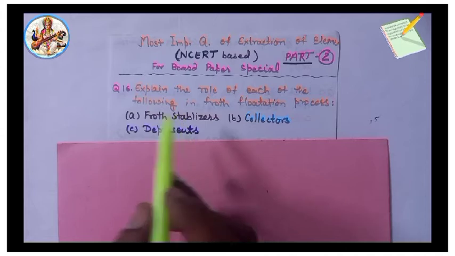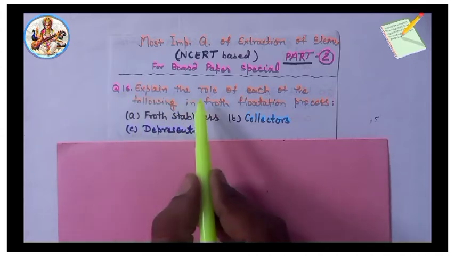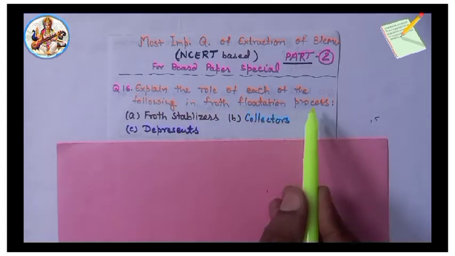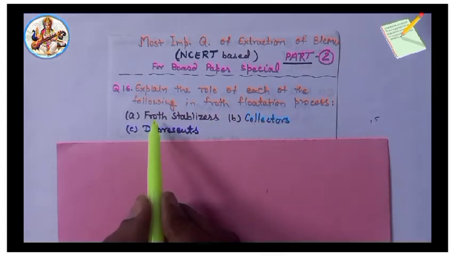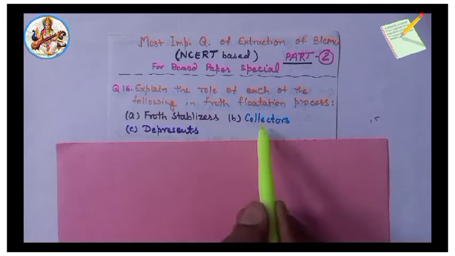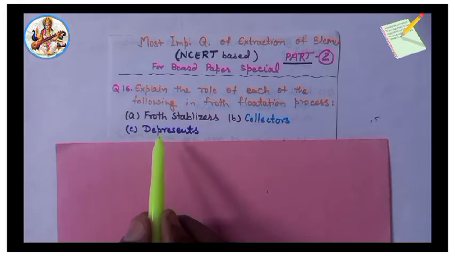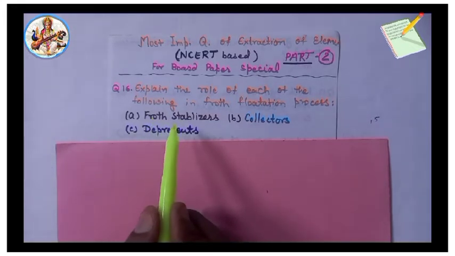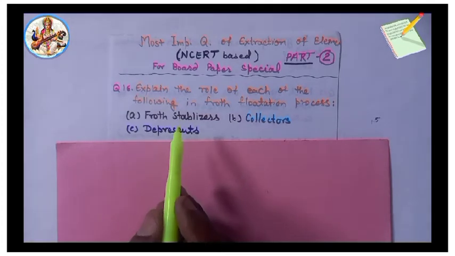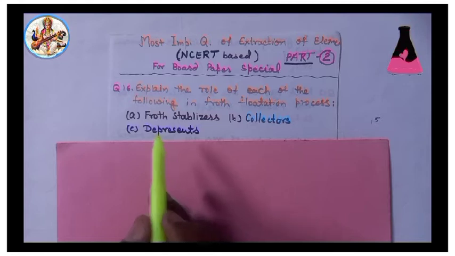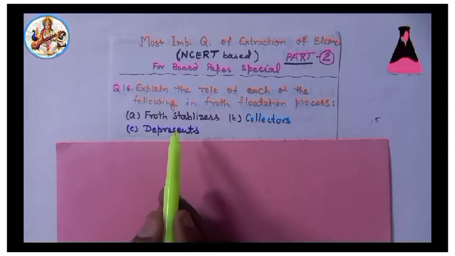Next from part 1, question 16. Explain the role of each of the following in froth flotation process: first, froth stabilizers; second, collectors; third, depressants. Answer: froth stabilizers help in stabilization of froth. Cresol, aniline, etc. are the froth stabilizers.